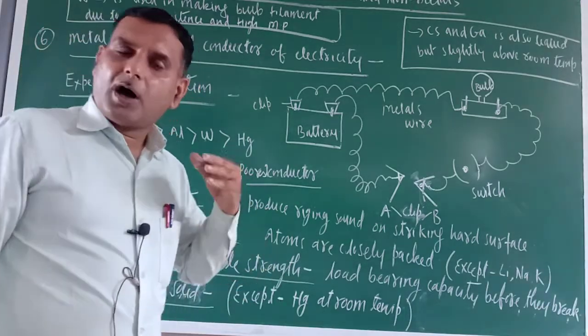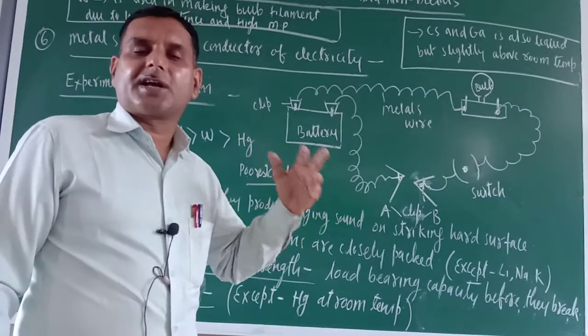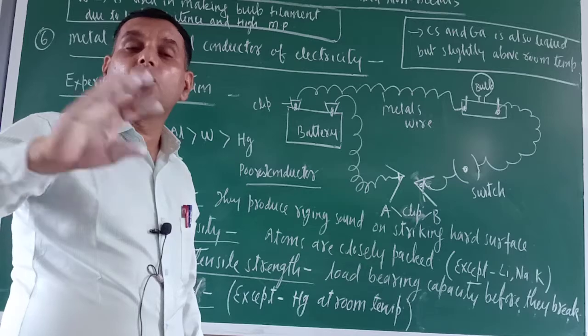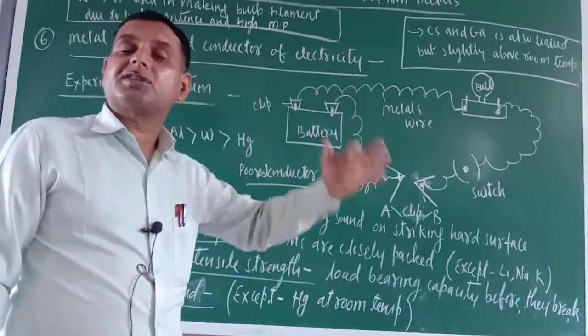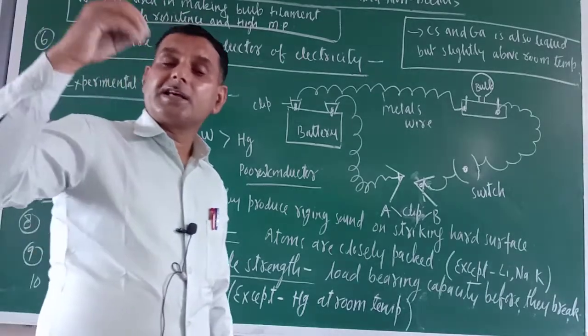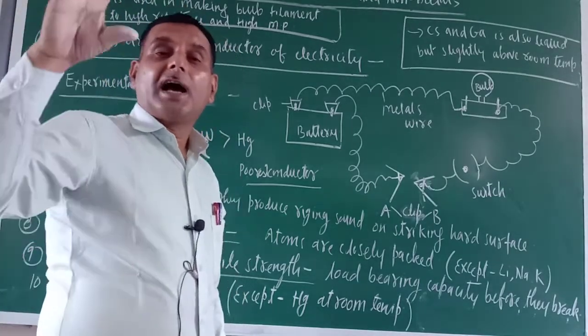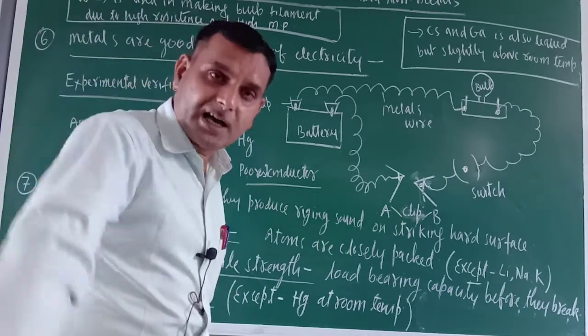Actually the flow of current is because of the flow of electrons in the circuit. You know that metals are electron losers, they lose electrons. Those electrons are responsible for the conduction of electricity. In the case of acids, bases and salts, I told you that acids and bases are good conductors of electricity because of free ions.